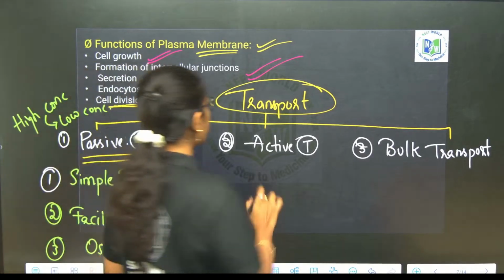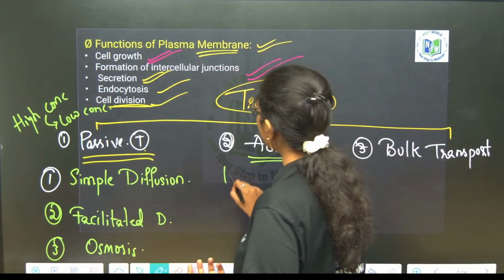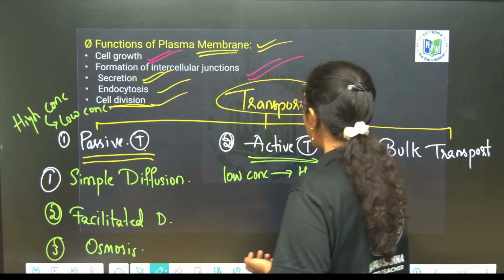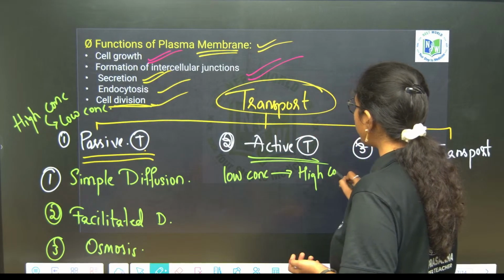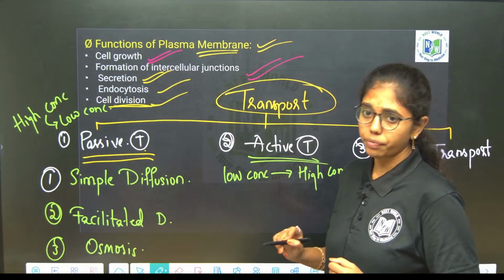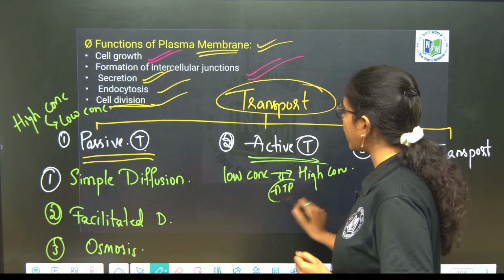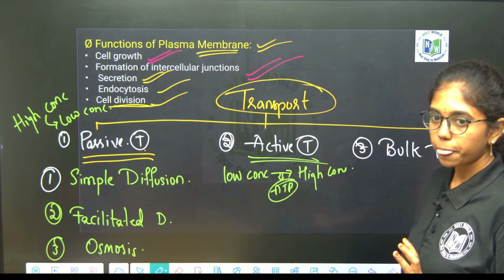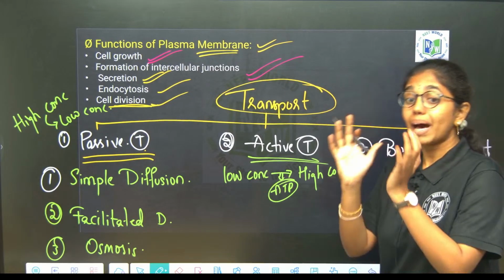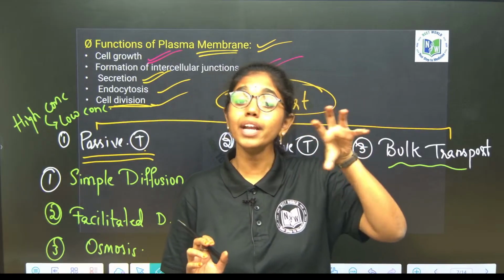Then active transport is movement of molecules from low concentration to high concentration. When movement of molecules is from low concentration to high concentration, definitely there is a requirement of energy. So energy is consumed, and the energy is cellular energy, that is ATP. Clear, right? Next is bulk transport, that is bulk movement of molecules, where molecules will move in groups.